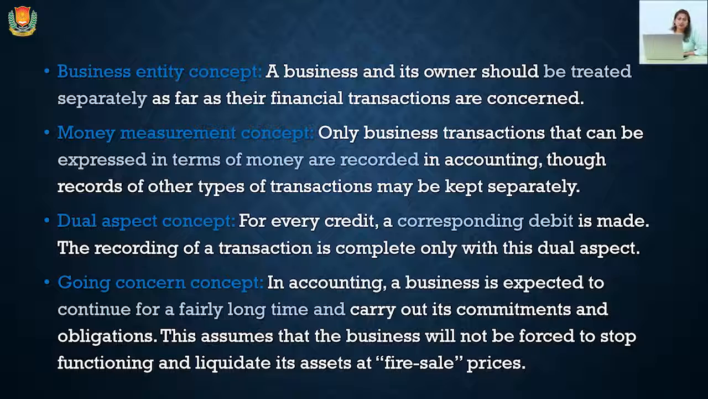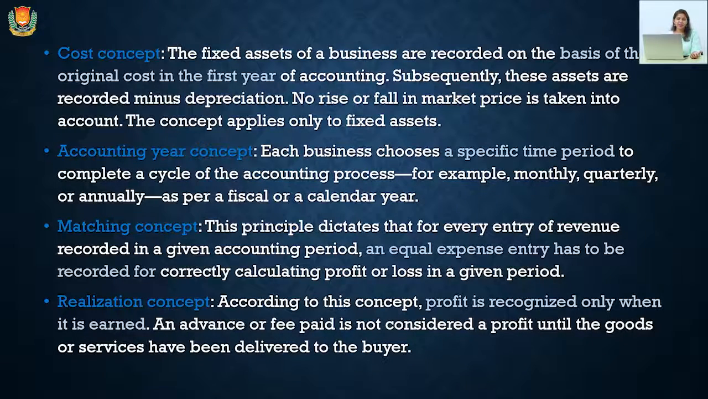Next is going concern concept. So we need to treat business as a going concern for a fairly long time. So business will carry on its activities whether the proprietor is surviving or not. Next is cost concept. This concept says that we need to show the original cost in our financial accounts. We don't need to focus upon any kind of appreciation or depreciation that is going on in the market.